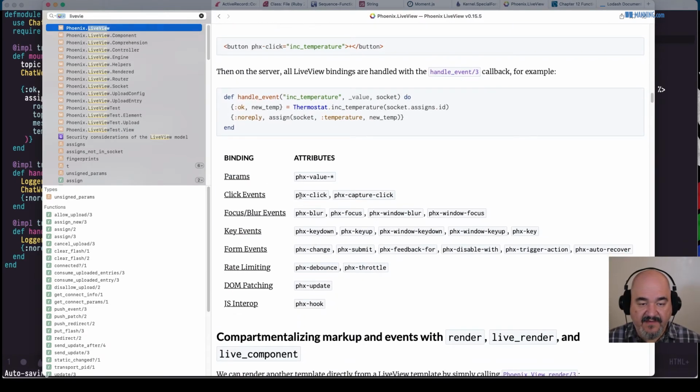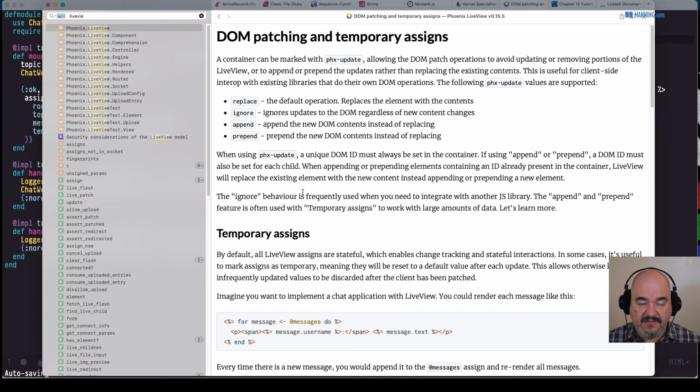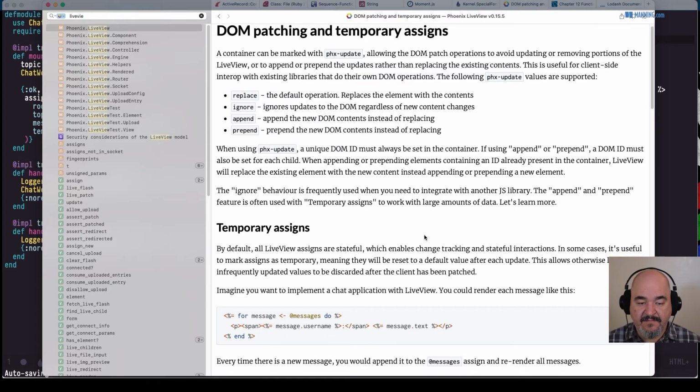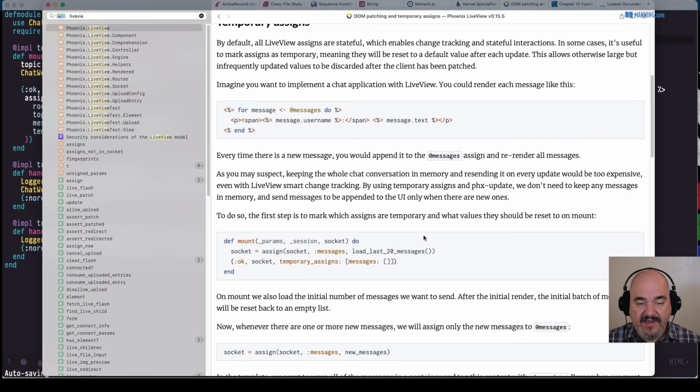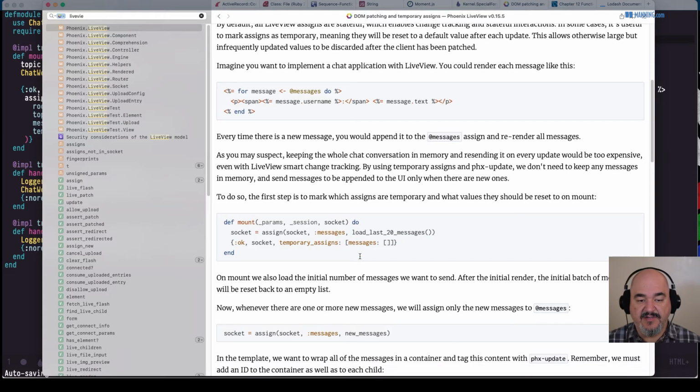All right, so we have click events, form events, focus events, key events, which is cool to handle like keyboard shortcuts, which is pretty neat. Form events, Phoenix change, and DOM patching is Phoenix update. So I think we did have it right, Phoenix update. I'm wondering if I put it in the wrong DOM. So we have replace, ignore, append, and prepend. And this might be where the ID thing I was talking about earlier might come into play. It goes through and talks about how we do have temporary assigns. Oh, it's got messages as well.